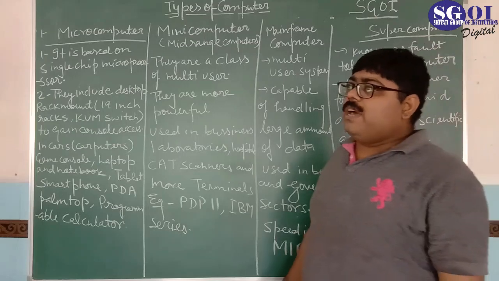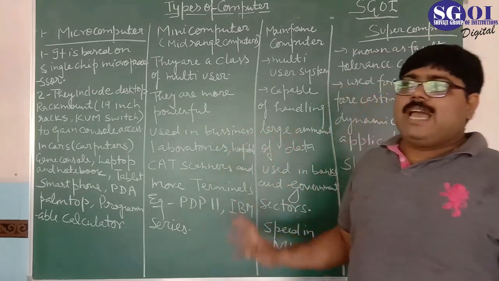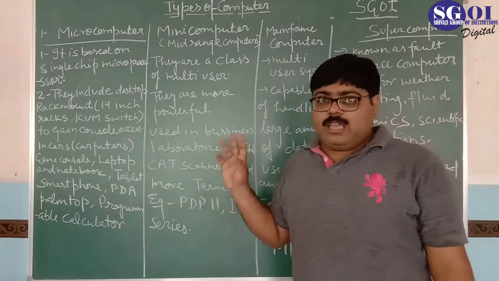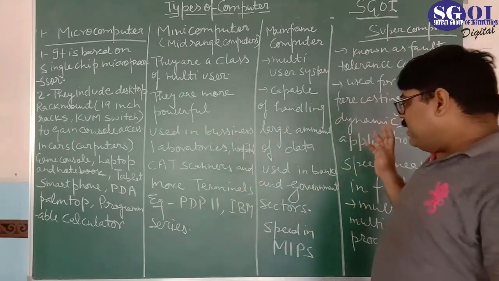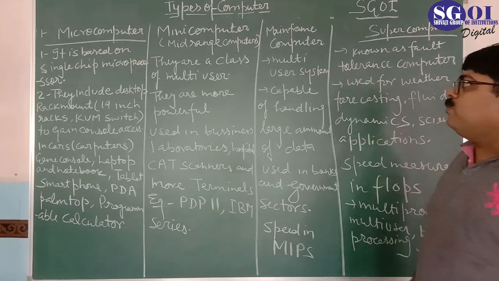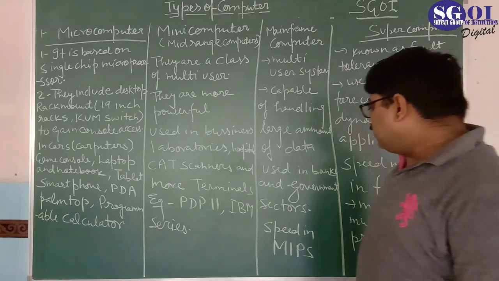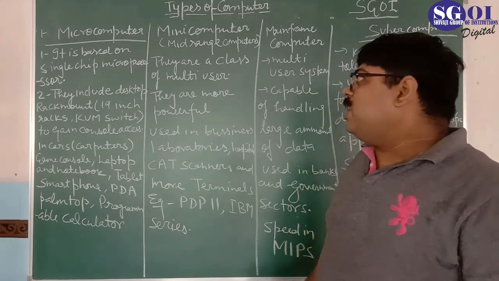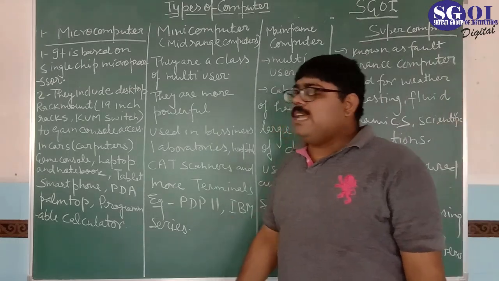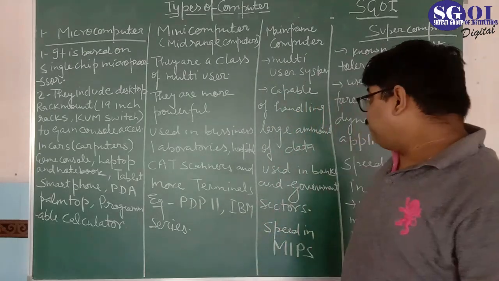sectors, and where there is a requirement of a server, they are used as a server in hospitals and in banks. And you know, the speed of a mainframe computer is better than microcomputers and mini computers, and we measure the speed of mainframe computers in MIPS, meaning million instructions per second.